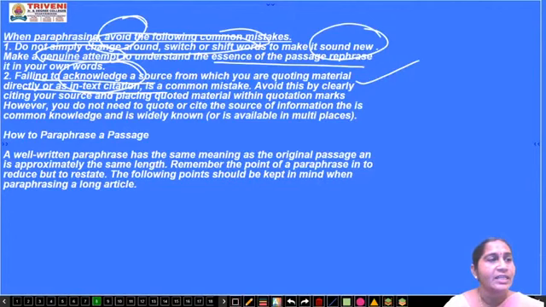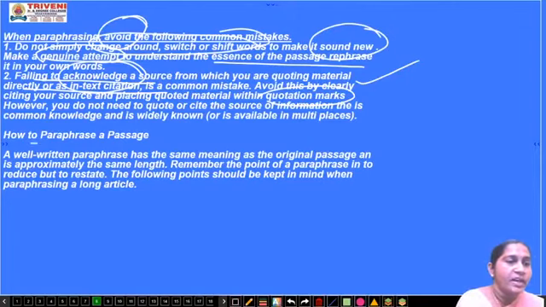Avoid this by citing your source and placing quoted material within quotation marks. Suppose you want to highlight anything you want to quote, you can use quotation marks also. However, you do not need to quote or cite the source of information that is common knowledge and widely known or available in many places. If it is commonly used everywhere, there is no need to quote it all the time.